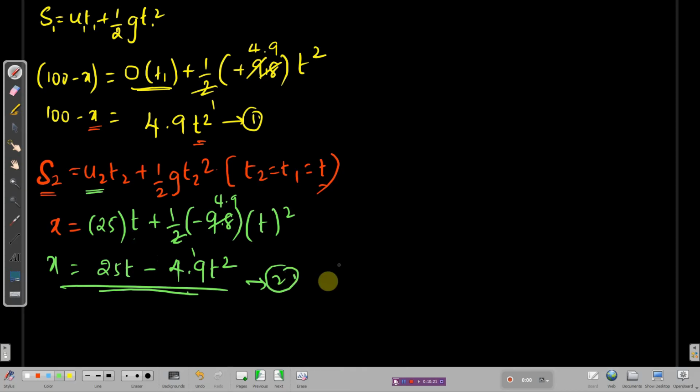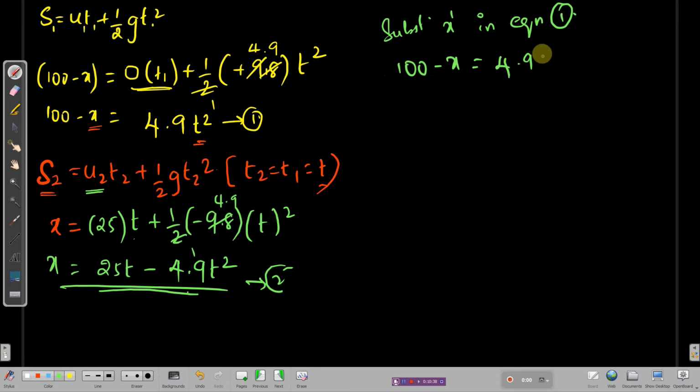Take it as the second equation, and substitute this x value in the first equation. I'm writing, substituting x in equation 1, right? What's equation 1? 100 minus x is equal to 4.9 into t square. 100 minus, what is x? X is 25t minus 4.9 t square. Remember to write it in brackets, 25t minus 4.9 t square, right? Bracket close, equal to 4.9 t square.